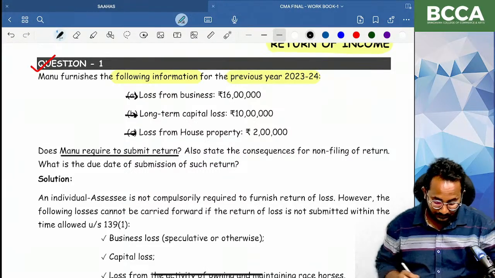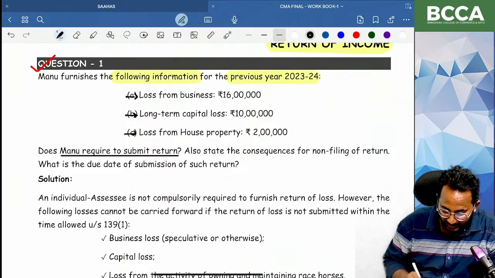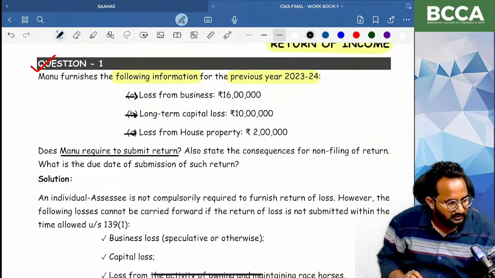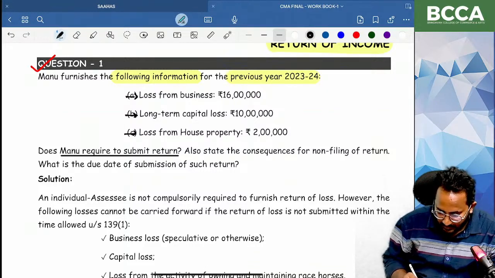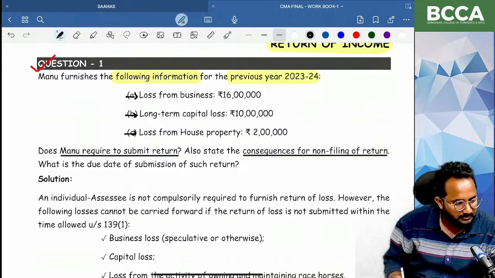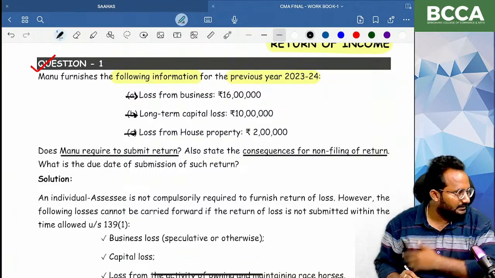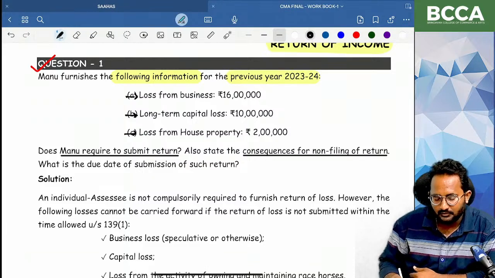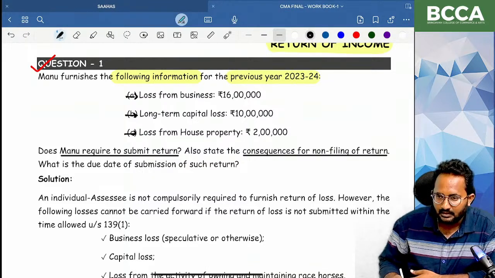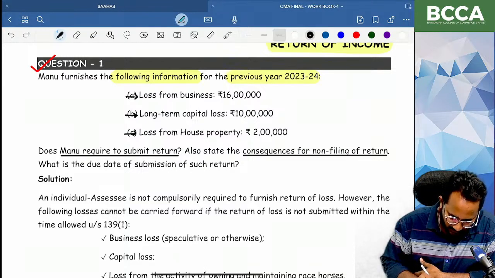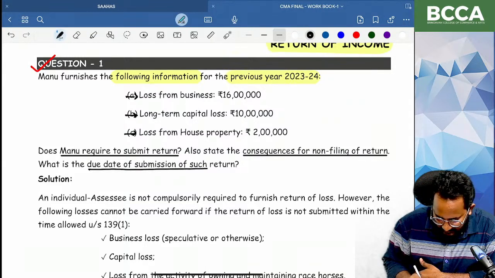I think you know what is the purpose. In order to carry forward all these losses to the next years, we are required to file the loss return. What are the consequences for non-filing of return of income? If you have not filed the return of income, you cannot carry forward the losses to the next year. Next, they are asking the due date for the submission of such a return.